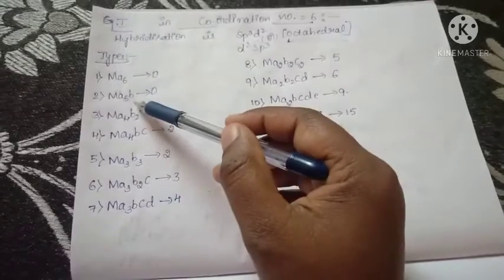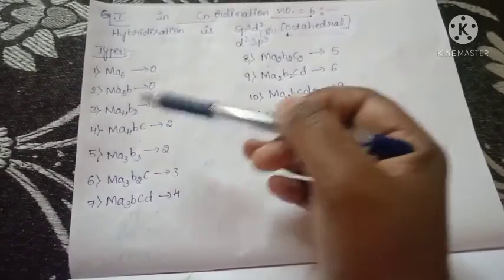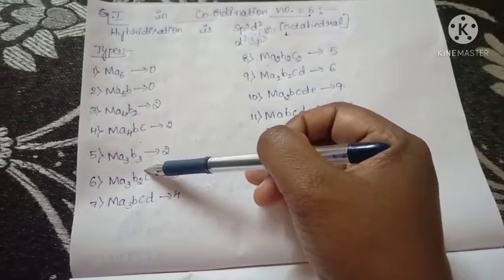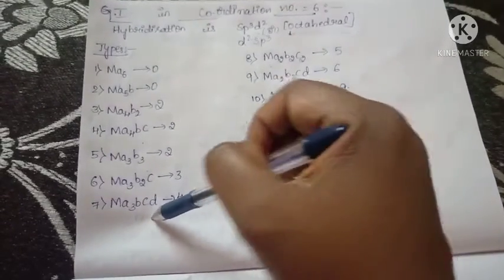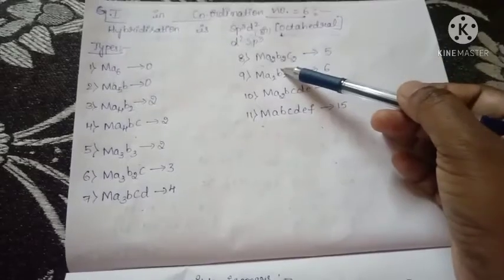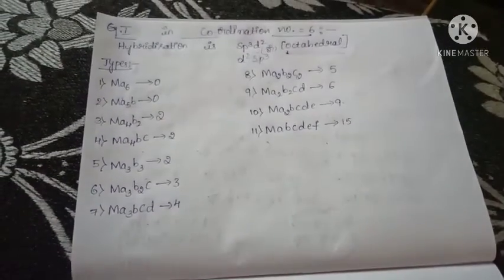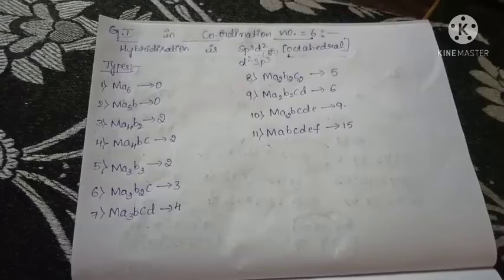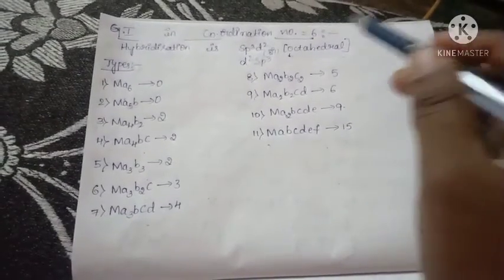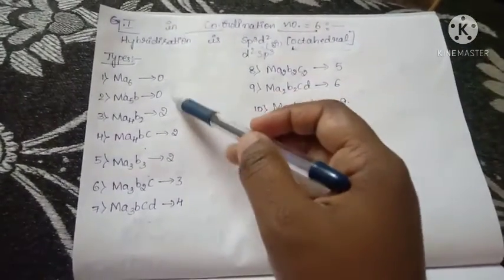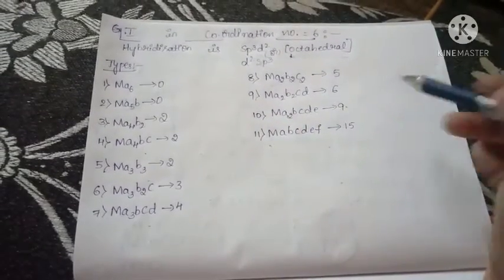Here: Ma6, Ma5b, Ma4B2, Ma4BC, Ma3B3, Ma3B2C, Ma3BCD, Ma2B2C2, Ma2B2CD, Ma2BCDE, MABCDEF. Here I am writing the numerals 0, 2, 3, 4, 5, 6, 9 up to 15.